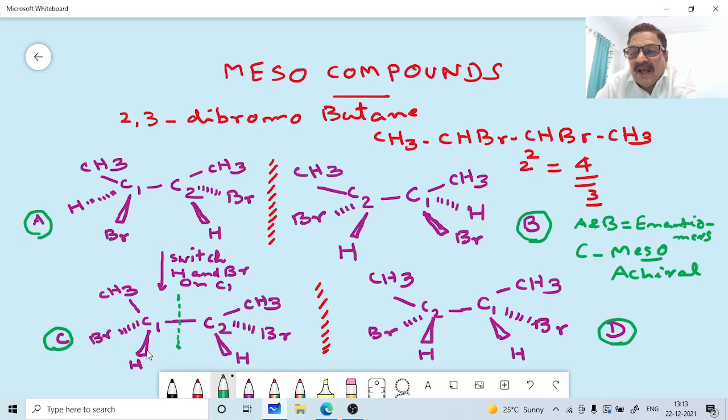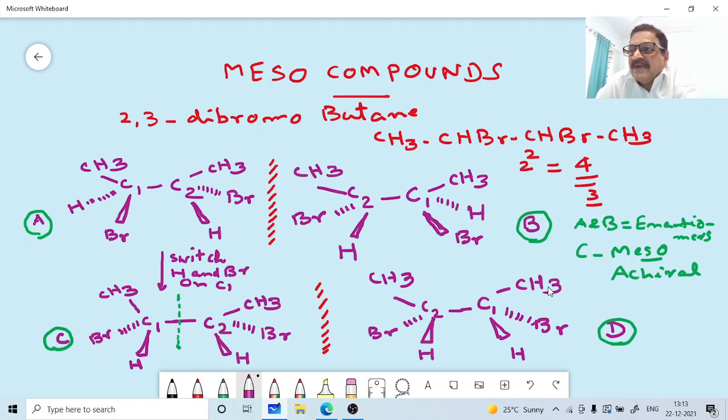Okay, now here A and B are enantiomers, then C is the meso compound. It is altogether a new compound here. Okay, altogether a different compound here. Then C, it is an achiral molecule. It has got a plane of symmetry. Okay, now D is the mirror image of C. Okay, there is no dispute on that.